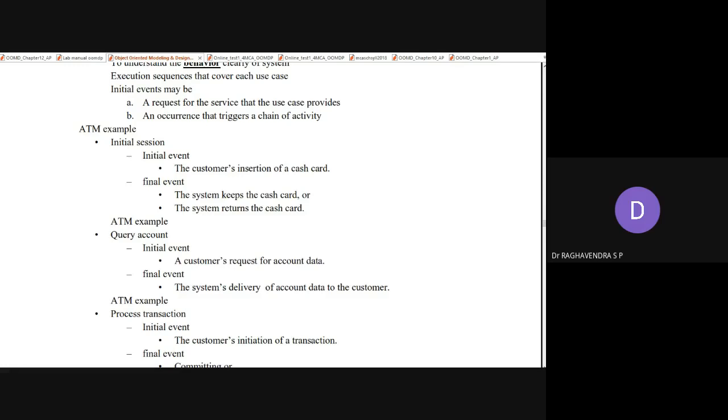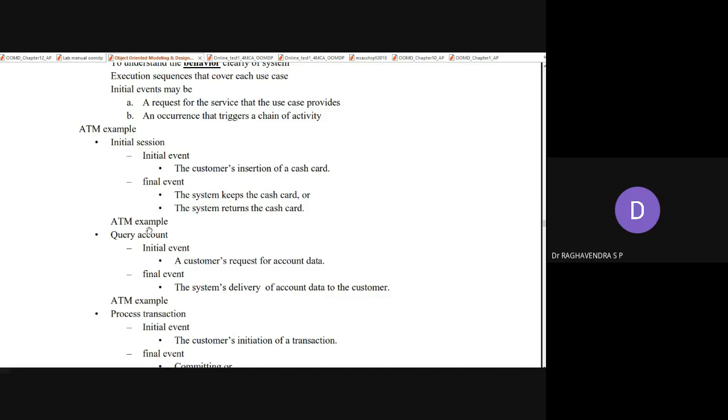Once you complete your transaction, meaning you withdraw your amount, collect your cash, and collect your statement, then when you say no more transaction required, if you press yes, then the ATM card will be ejected. So this context is related to those kinds of machines.